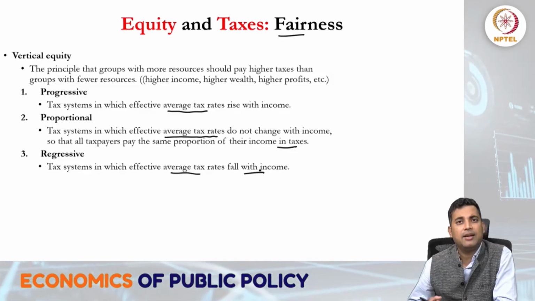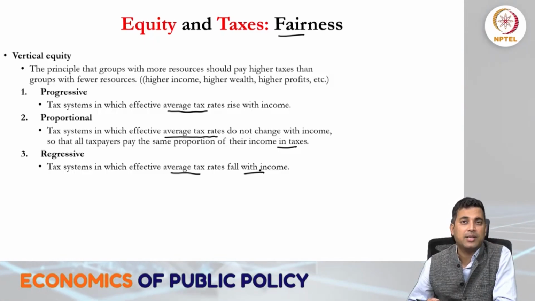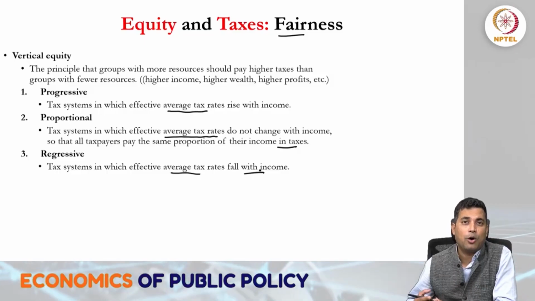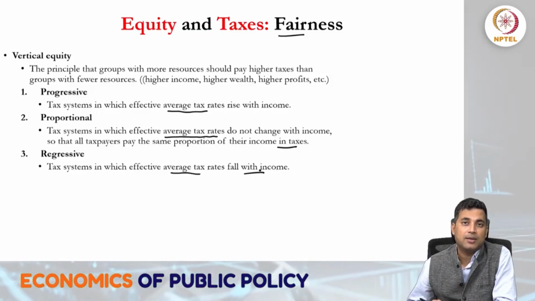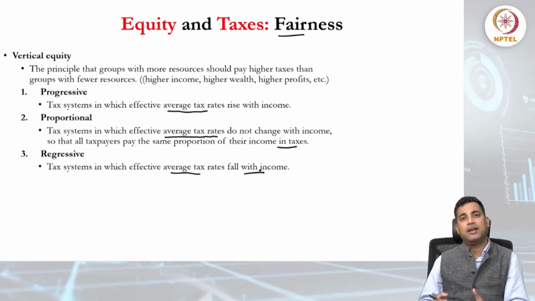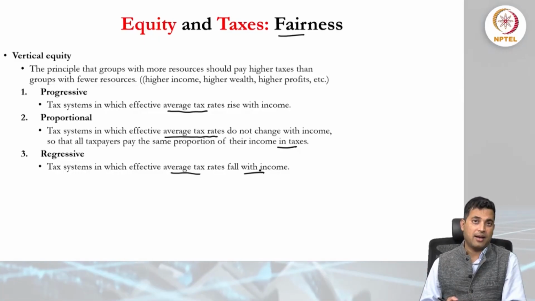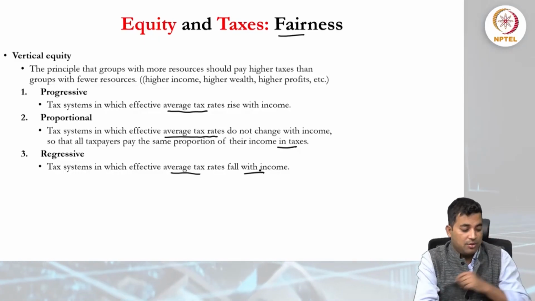So it is basically a regressive taxation process. And we can also see that poor people or the lower income group sometimes end up paying more taxes. This is not proportionate, and it can be referred to as a regressive taxation process.